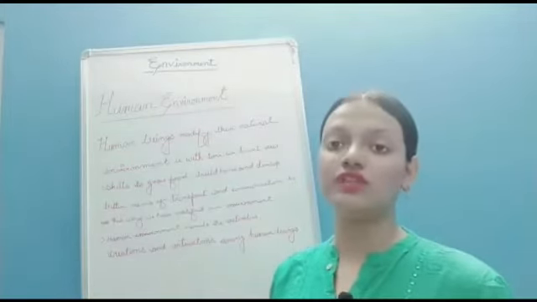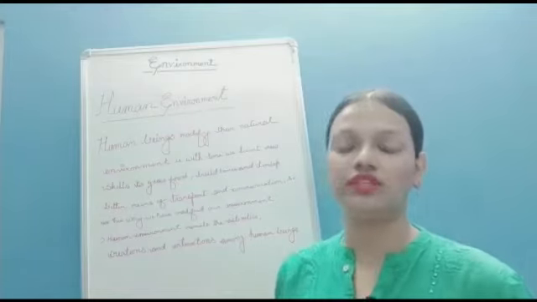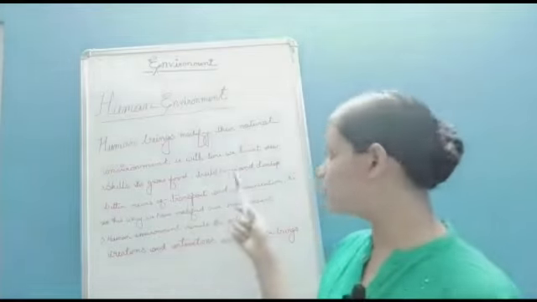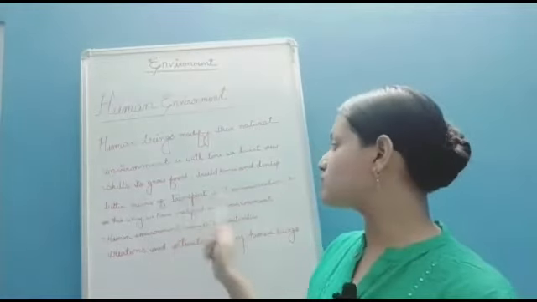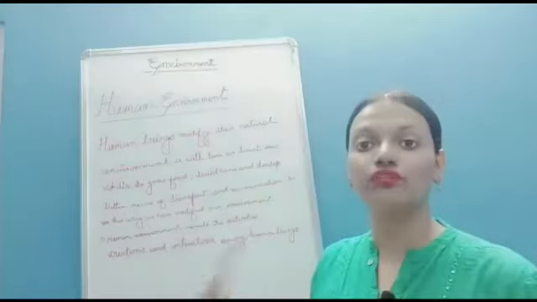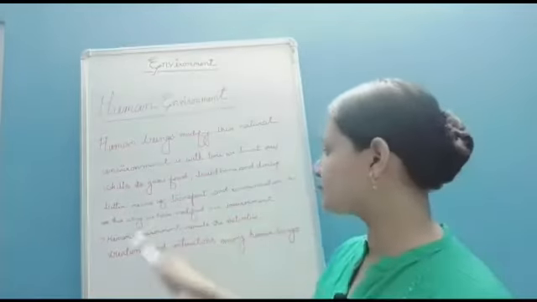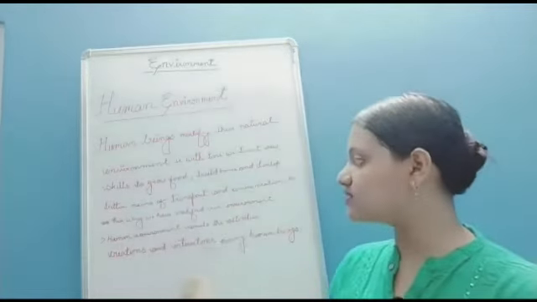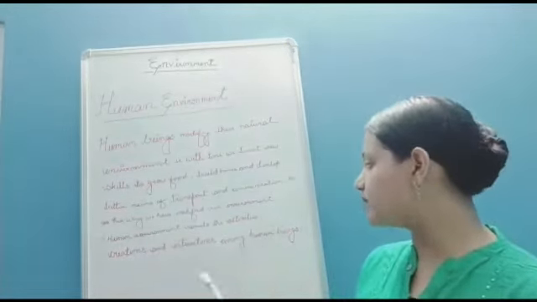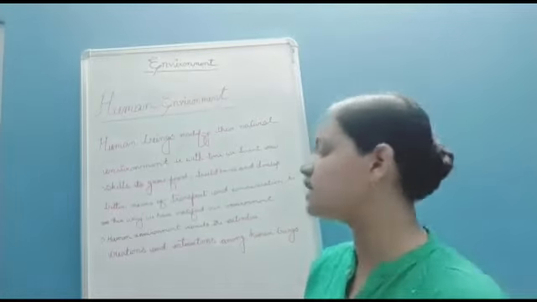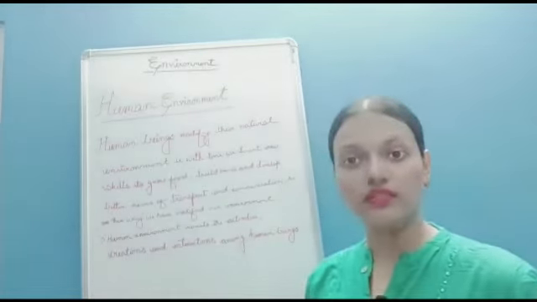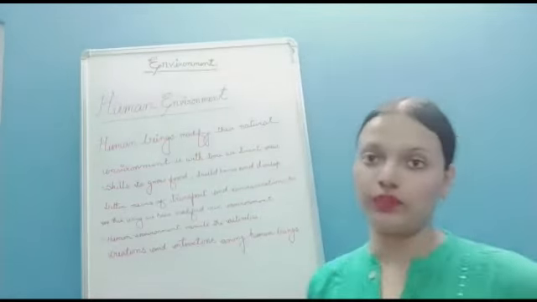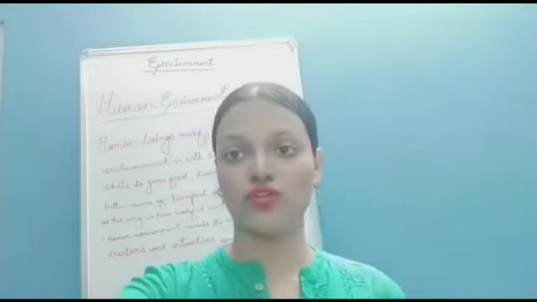Earlier we used to live in trees and caves. The early man used to live in the trees and caves. But now we have learned to build our homes. We have developed better means of transport and communication. So in this way we have modified our environment. And the human environment reveals the activities, the creations and interactions among human beings. So in the human environment you will find the creations, and you will also find the interactions among the human beings.